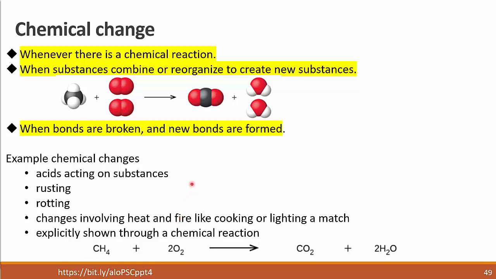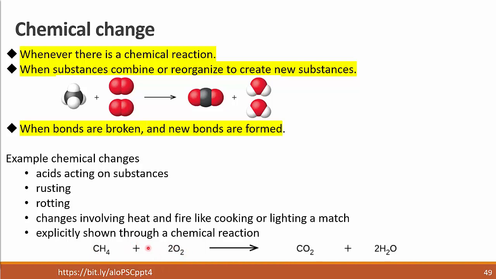Key points to think of whenever you consider a chemical change. A chemical change happens whenever there is a chemical reaction, something like what we see here at the bottom. We start with one substance that we are adding to another substance, and then we get two other substances. That's an example chemical reaction, so it is a chemical change. So when substances combine or reorganize to create new substances, like these, what happened?